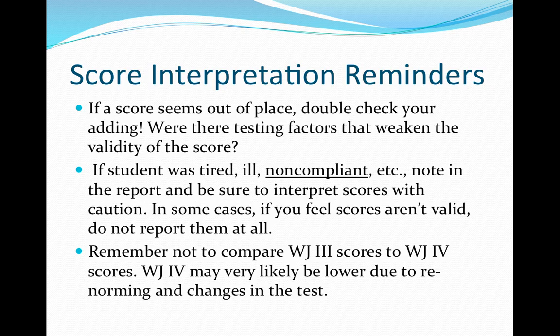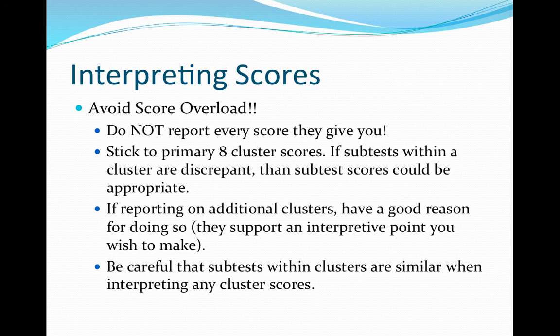When comparing scores to previous testing, remember the Woodcock-Johnson 3 and the Woodcock-Johnson 4 are different tests. You cannot measure how much growth a student has made by directly comparing scores from the 3rd edition to those from the new test. You can speak in generalities. His score was below average in reading comprehension 3 years ago, but is now in the average range. But don't directly compare RPI or standard scores. It is common for scores to be lower on the new test than they were on the old test, due to the renorming process and changes made to the tests.